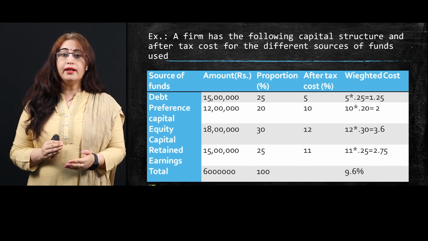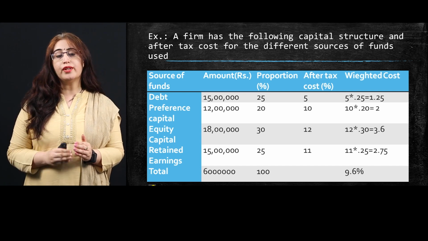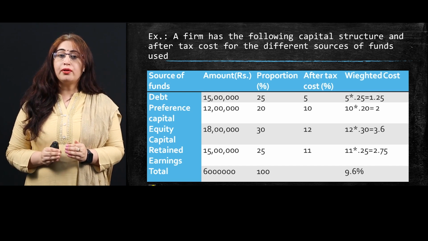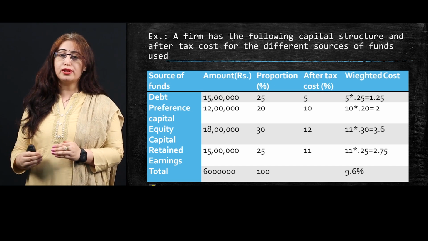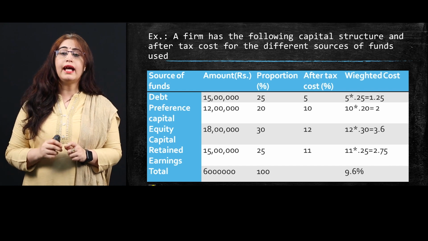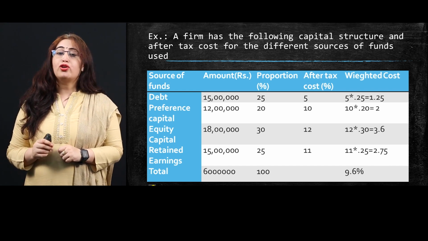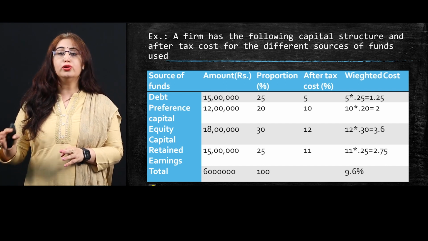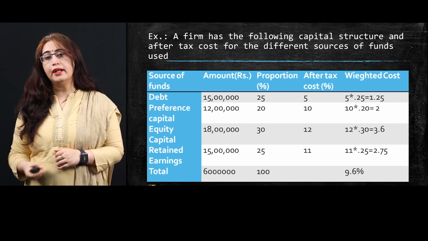So for your better understanding, I multiply column number 3, that is proportion, with column number 4, that is after tax cost, and I get the final cost, which is the combination of all these 4 sources. The total, or summation, of all these 4 sources is 9.6%. It means your weighted average cost of capital is the composite cost of all the different sources, that is debt, preference, equity and retained earning.